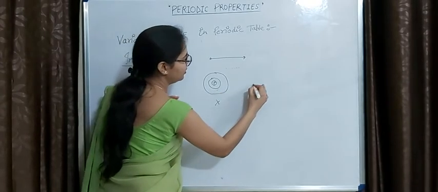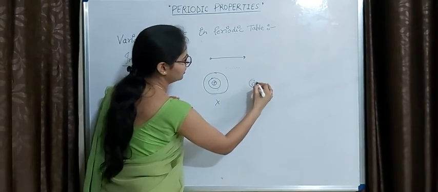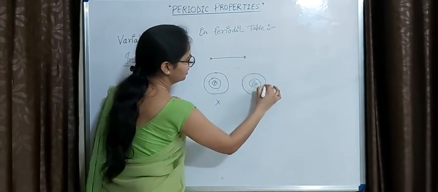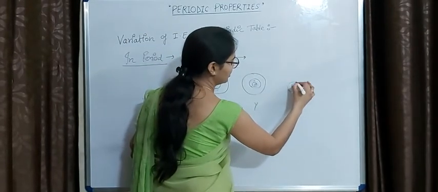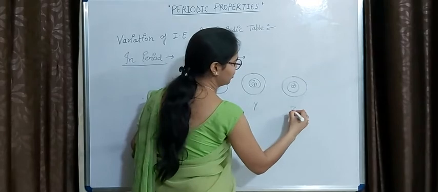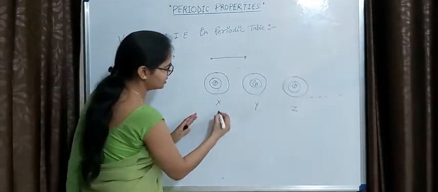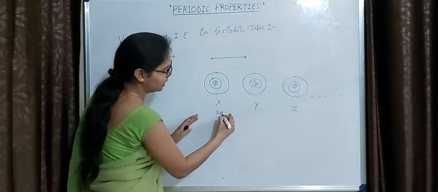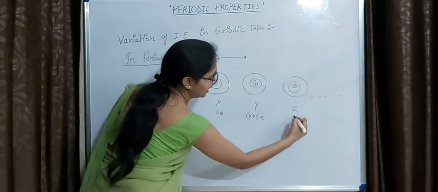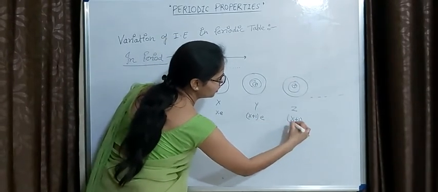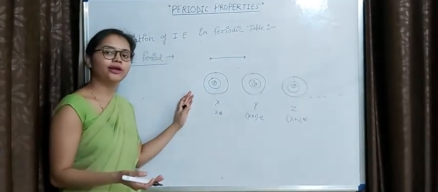Suppose this is X element, this is Y element, and this is Z element, okay. You can draw more. So in this, suppose the number of electrons is X, so in this the number of electrons will be X plus 1, and in this X plus 2, okay, as they are situated in increasing order of their atomic number.